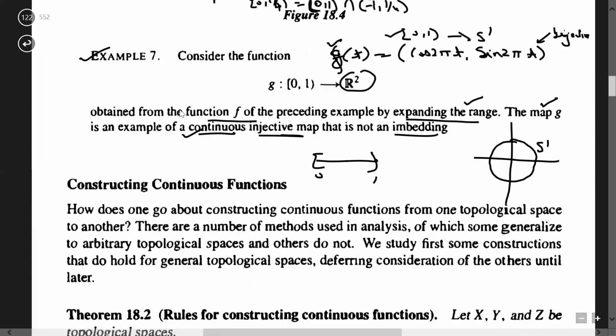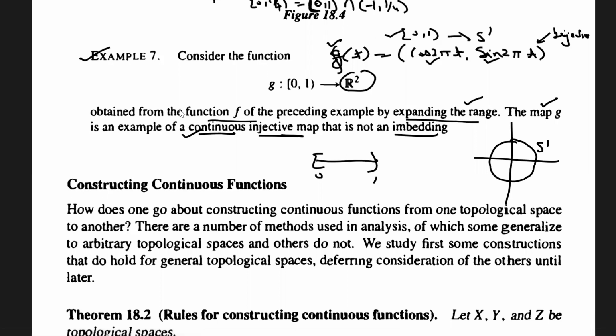Since each slot function is continuous, f is continuous because S1 has the subspace topology from R2 and R2 has the product topology. So slot functions being continuous implies the function is continuous. But remember that this result holds only in product topology, not in arbitrary topology. Later, when I come to box topology, I will explain that there are certain counterexamples such that even if the slot functions are continuous, the function need not be continuous.